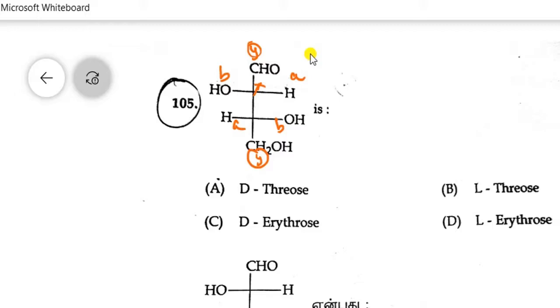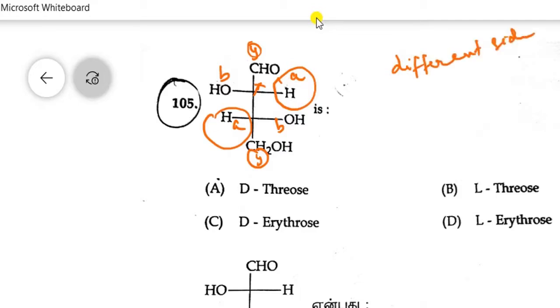If the similar groups are on the same side, it is said to be erythro. If the groups are in different directions, it is said to be threose. This compound is threose or erythro? The two groups are on different sides. Here the H and H are on the opposite sides. So it is threose. T for threose.